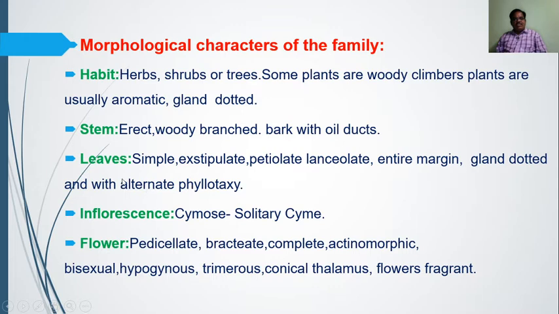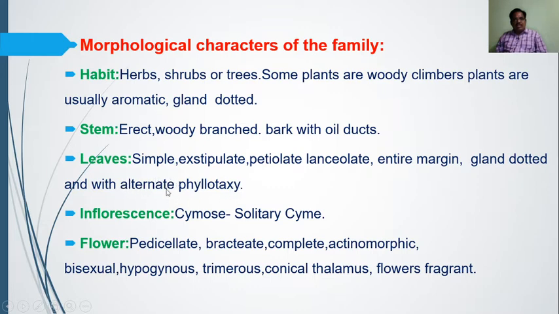And phyllotaxy is of three types. Alternate, in the sense that at one point there is a single leaf. Or opposite, where at one point there is a pair of leaves opposite to one another. Or sometimes, at one point on the branch, there are three leaves.